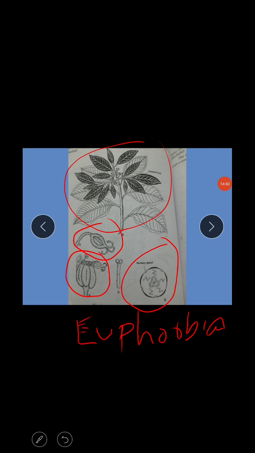Now I'll go with vegetative characters. The habit: most of the plants are shrubs and trees, rarely herbs. The root system is a taproot system. Leaves are alternate and opposite, with reticulate venation. So next I'll go with inflorescence. Here the special type of inflorescence is the cyathium, that is very important.